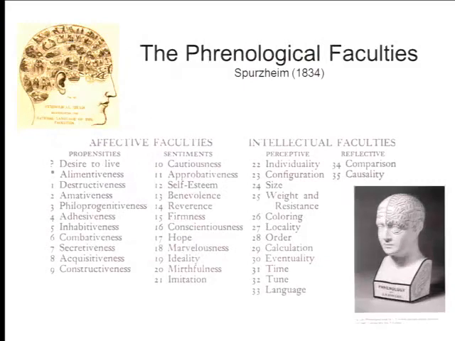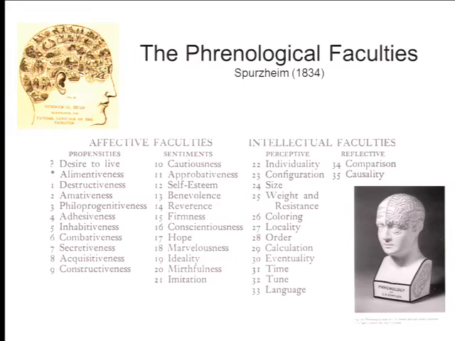Of course, this itself is a project that goes way back in the history of psychology to phrenology. Okay, and you'll remember that the phrenologists had this idea that there were various faculties of mind, intellectual faculties, cognitive faculties, and emotional faculties that were located in particular locations in the brain, and they had the idea that by examining lumps and dents in people's skulls, they could figure out where people had a lot of brain tissue or where they didn't have too much, and relate those aspects of physiology to these various kinds of faculties.